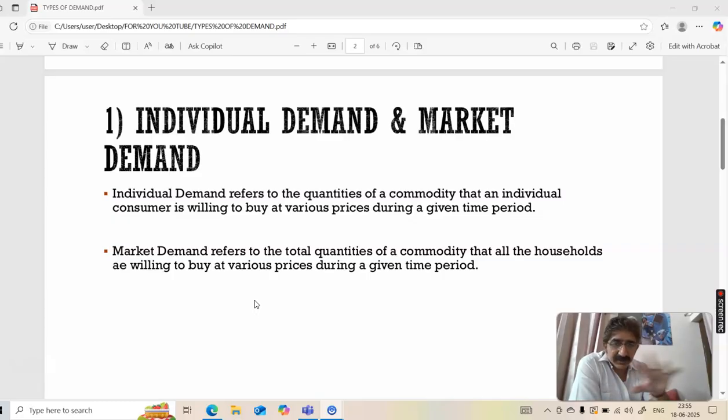Let's say in a colony, I want to find out, let's say that colony is having 100 families, 100 households it's having. So I want to know what is the market demand for milk in that particular colony. Because there's a dairy in that colony and all of the people who are residing there buy their milk from that particular dairy.